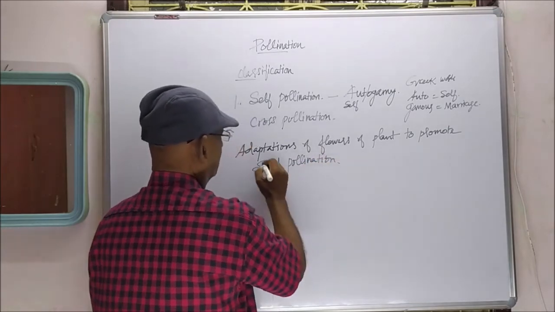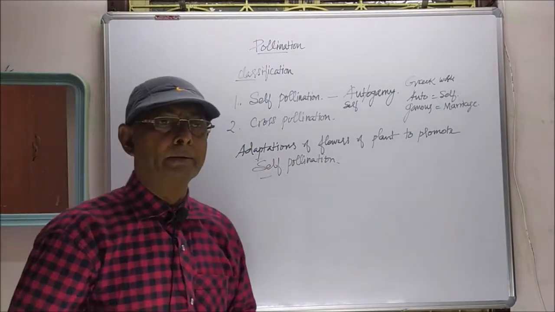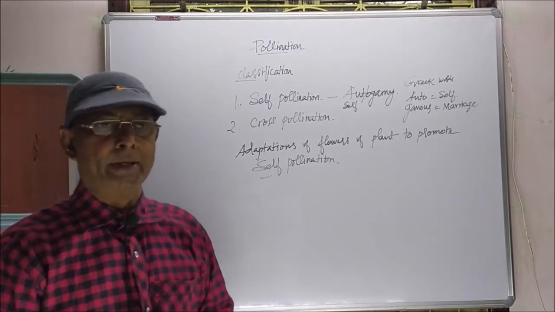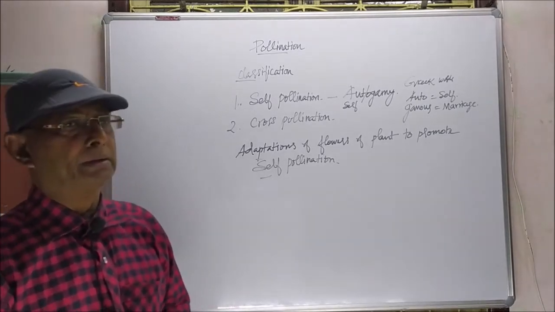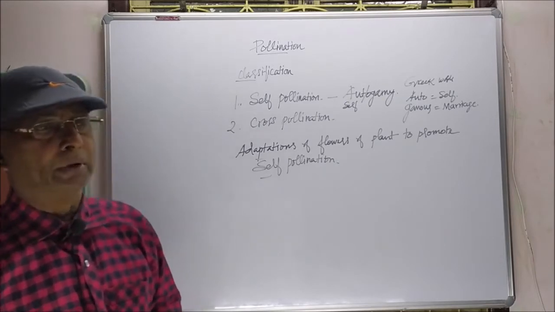In order to promote self-pollination, some adaptations can be seen in some plants, in order to avoid cross-pollination.